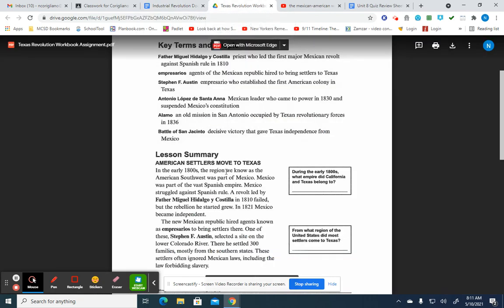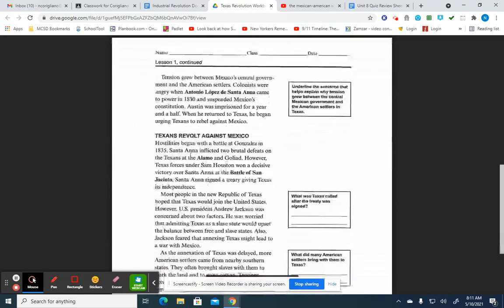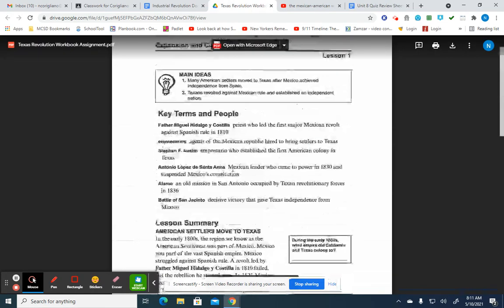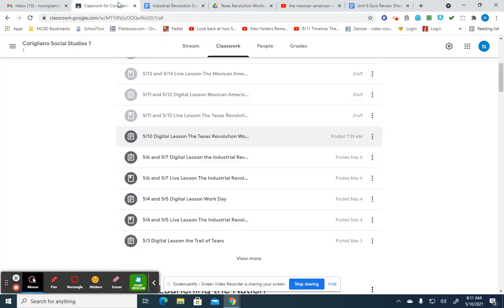And then for the second half of class, live Tuesday and Wednesday, what we are going to do is talk about the Texas Revolution. Okay, so that's the plan for tomorrow and Wednesday. That's what we're going to do.